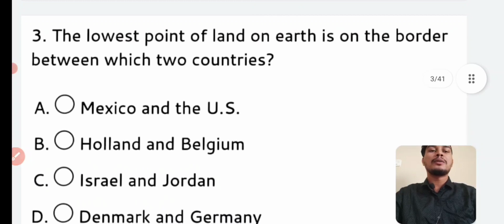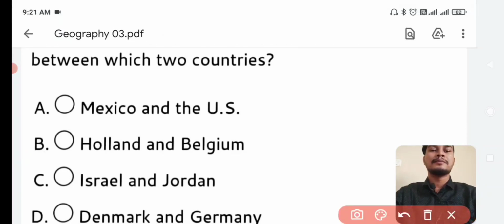The lowest point of land on the earth is on the border between which two countries? Answer is option number C, Israel and Jordan.